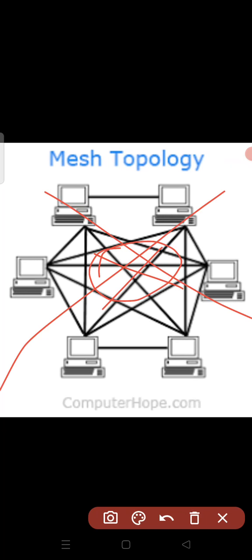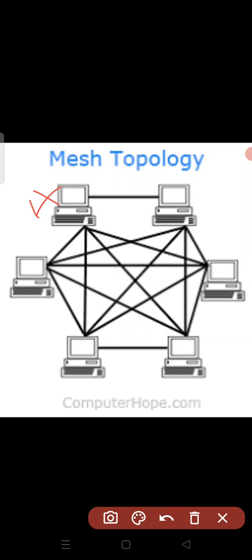In mesh topology, each and every computer, you can observe this computer, I am denoting it as A, is connected to each and every computer. You can observe connection 1, 2, 3, 4, 5. How many connections are there here completely? 1, 2, 3, 4, 5 connections. It means the complete connections are n into n minus 1 by 2. That is 5 into 5 minus 1 by 2, which is 5 into 4, that is 20. That many physical links can be established in this network.